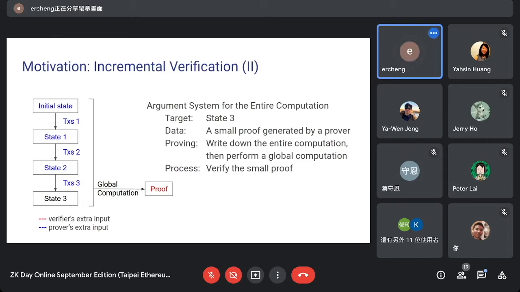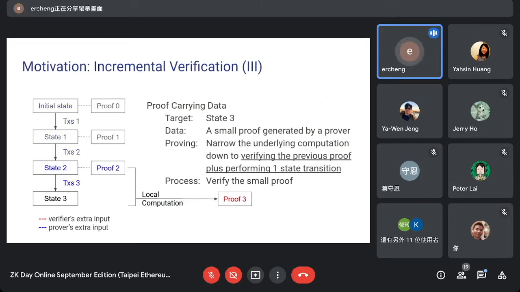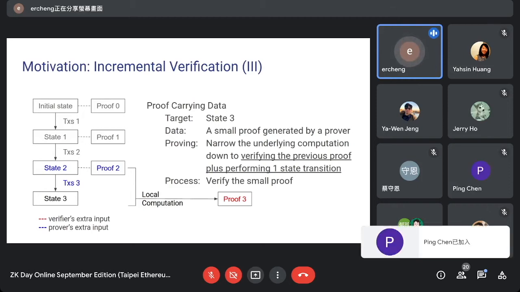So the third option is to somehow let the prover also generate the proof more scalably, and this can be done by considering a data structure called proof carrying data. In proof carrying data, we can consider letting every state accompany another proof, and the proof is going to validate the state. Let's consider now we are in state 2, and there's a proof 2 there.